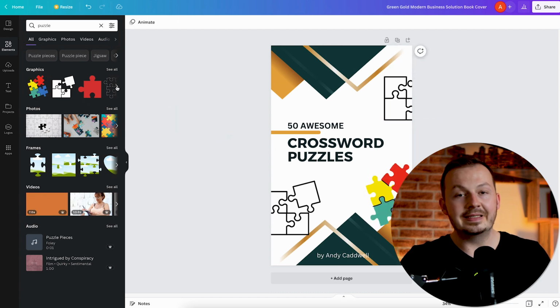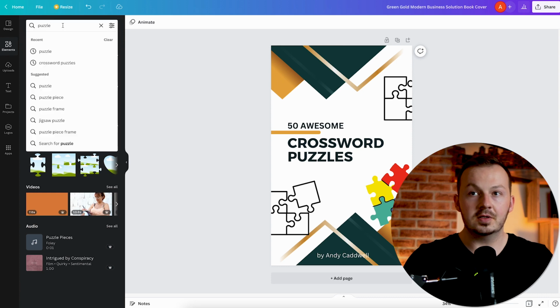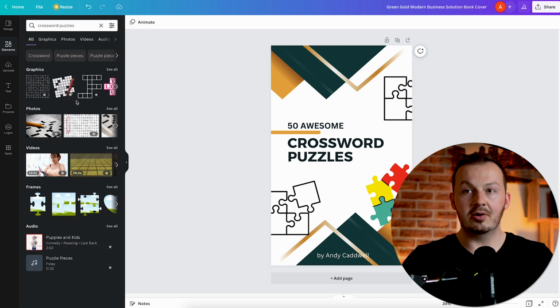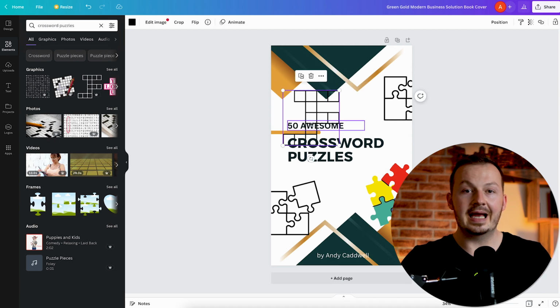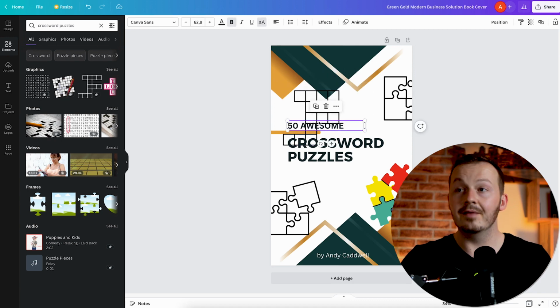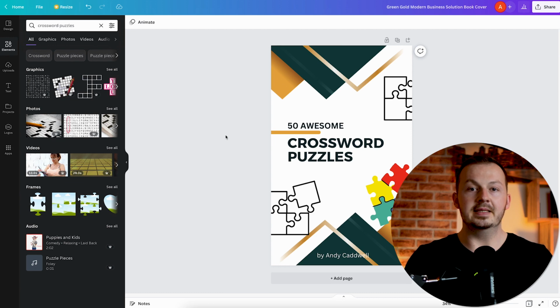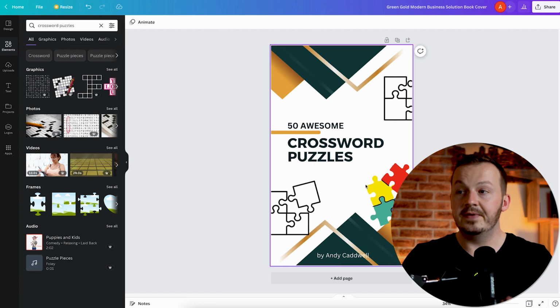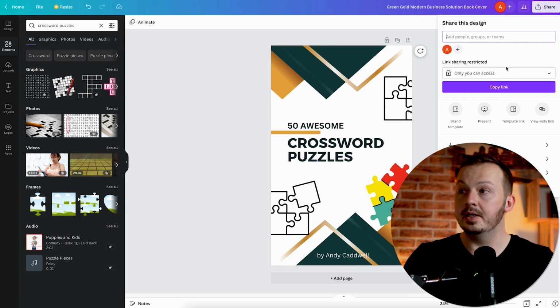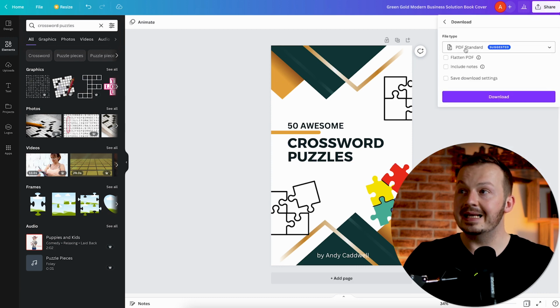Now obviously if you're using Canva Pro, you can search for crossword puzzle and you'll get these designs that are only available in Canva Pro. You can use some of those as well, but for that you will need either a Canva Pro trial or to pay for Canva. But because I want to make this method with literally zero investment, I'm just going to use these free elements to create this book cover. And once you have finished, just click on share right here and download this, and it will be downloaded as a PDF.